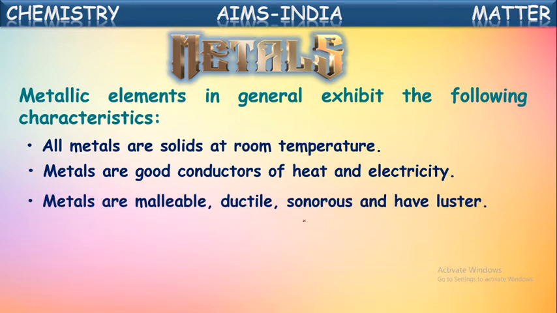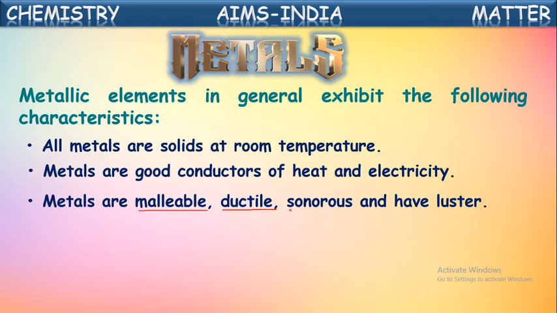Metals are malleable, ductile, sonorous, and have luster. What are these properties? Let us see once here. Malleable. Metals are malleable. That means metals can be beaten into very thin sheets. That property of metals by which they can be beaten into sheets is called malleability. And metals are ductile. That means metals can be drawn into very thin wires. The property of metals by which they can be drawn into thin wires is called ductility. So metals are ductile because they can be drawn into very thin wires.